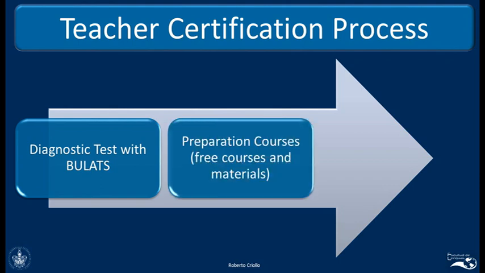Once we could determine the approximate level, we registered the teachers into preparation courses where everything was for free. So that means that once we knew the specific level that the teachers could achieve, we prepared them so that they could make sure that they achieved the level.